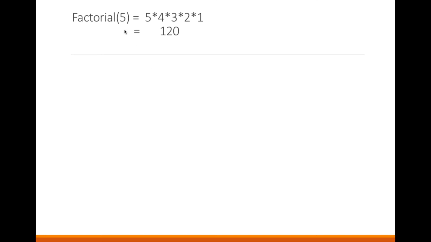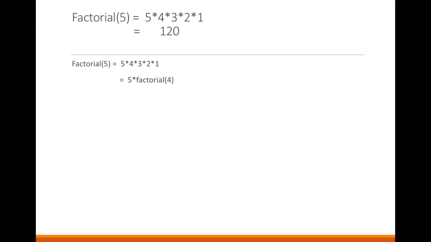So we will learn recursion with the help of the factorial function. What do you mean by factorial? Factorial 5 is equal to 5 into 4 into 3 into 2 into 1. So what is the answer? 120. Now if I want to rewrite factorial 5, which is equal to 5 into 4 into 3 into 2 into 1, I can rewrite it as 5 into factorial 4, yes or no? Because factorial 4 is equal to 4 into 3 into 2 into 1.